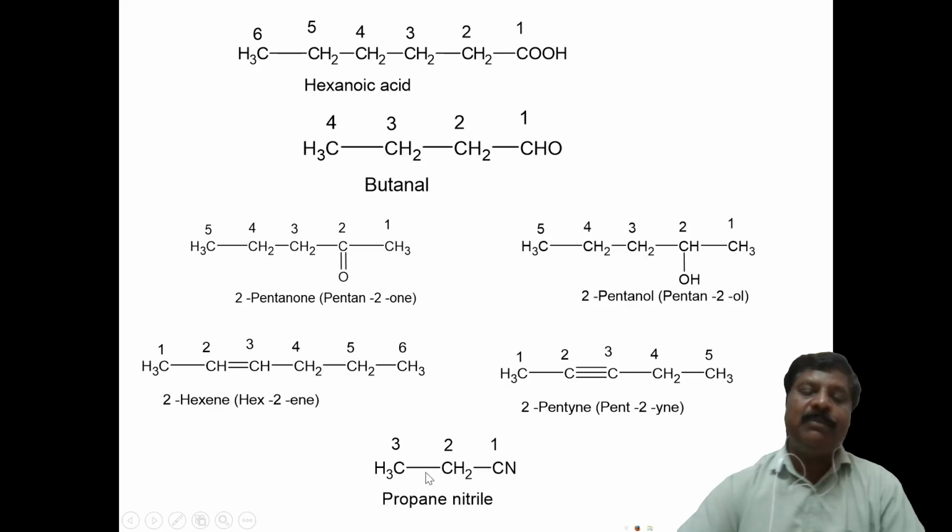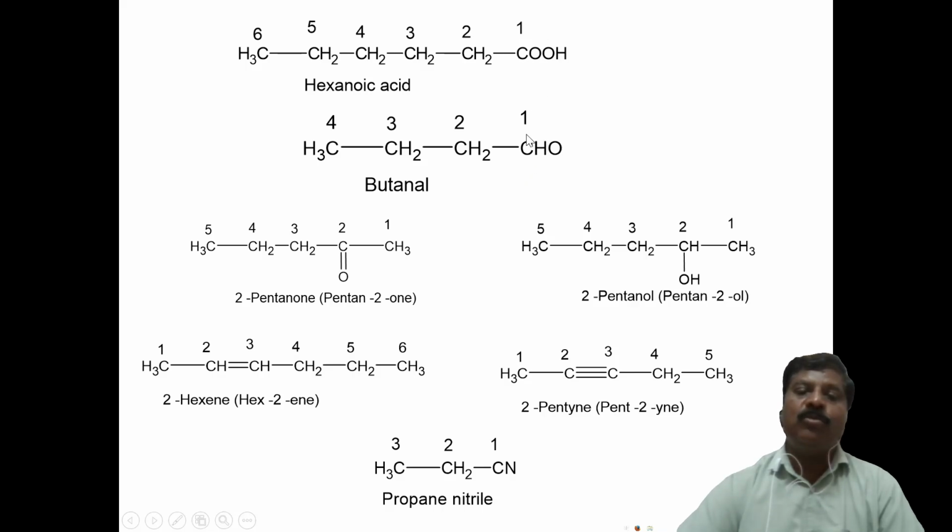Suppose this is here. Again, propane. Here there is a cyano group, so it is a nitrile compound. CN will be there. You have to number the carbon atom of the cyanide or nitrile group as 1, similar to the carboxylic acid and aldehyde group.